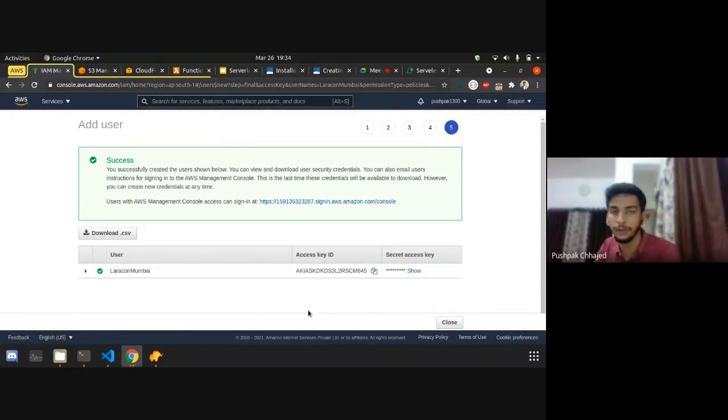So after creating the user, I will be getting one access key and secret access key, and the secret access key will be shown only for the first time. If you lose this secret access key, there is no way to renew it. So make sure you store it somewhere safe.